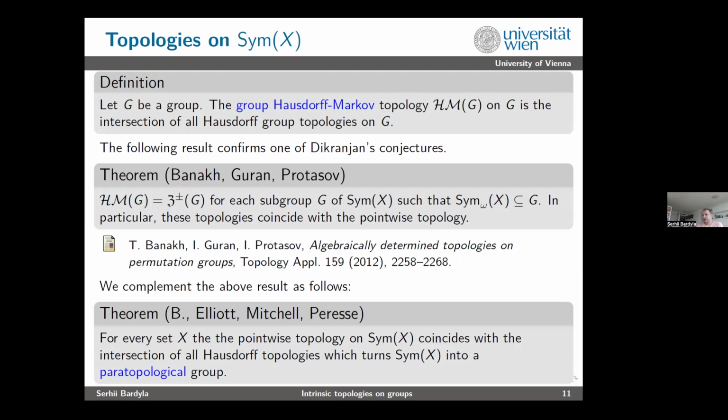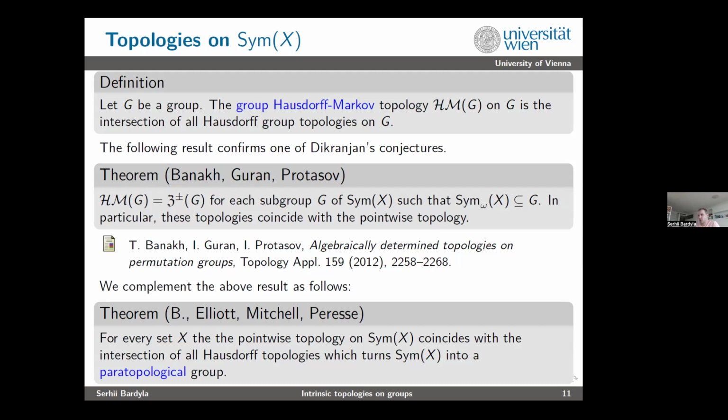We have again, Banach and Protasov in the same article show that the Hausdorff-Markov topology over a group G is actually the group Zariski topology for each subgroup of the symmetric group over X with the same property. It should contain the finitary symmetric group. So as you can see, it's quite indeed algebraically generated, as it's equal to the group Zariski topology.